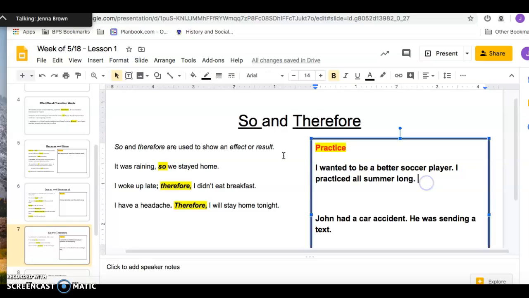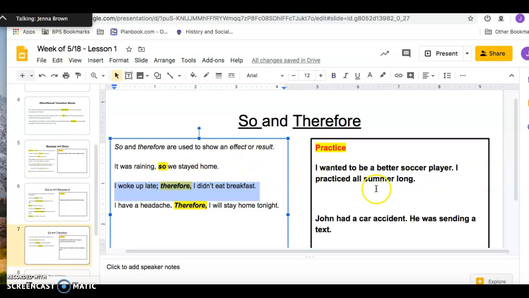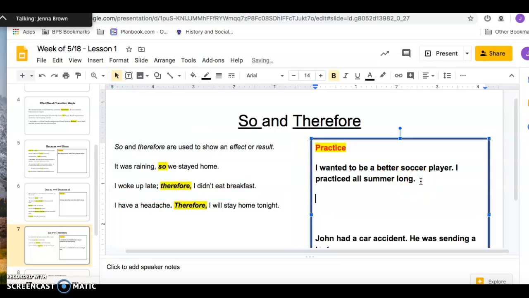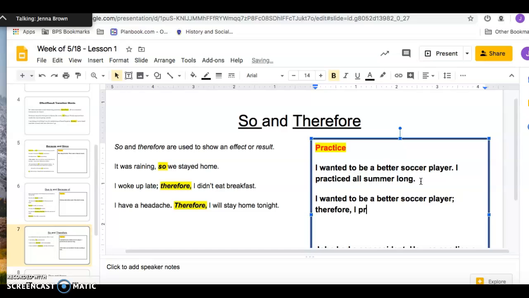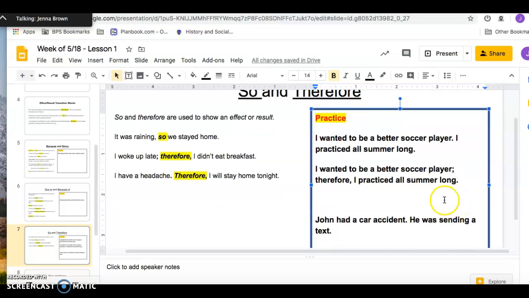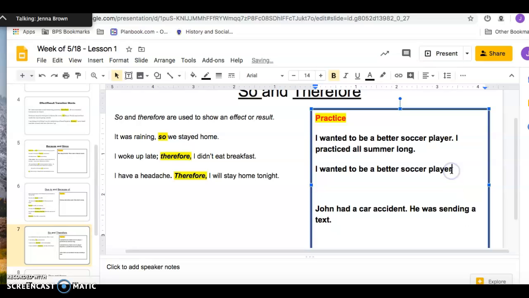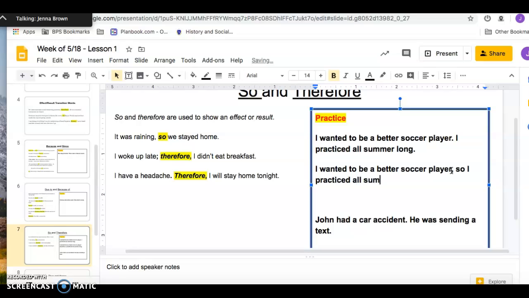Okay? So if I look here, I'm going to choose this one. I'm going to copy it grammatically. I wanted to be a better soccer player. I practiced all summer long. So I'm showing a relationship here. I wanted to be a better soccer player. I'm going to do semicolon, space. Therefore, comma, I practiced all summer long. Okay? Or I could say I wanted to be a better soccer player, so I practiced all summer long. There it is right there.